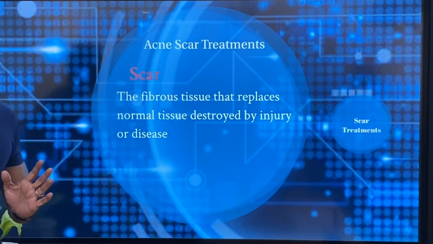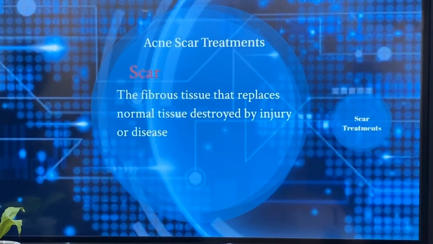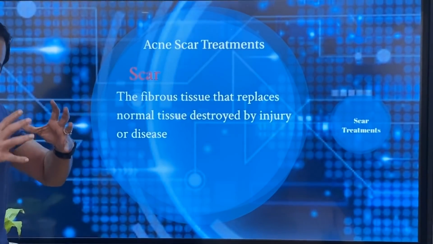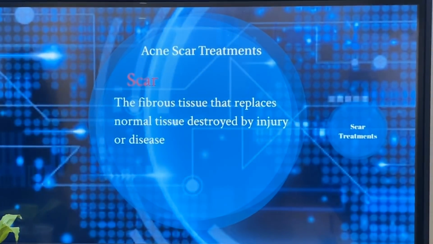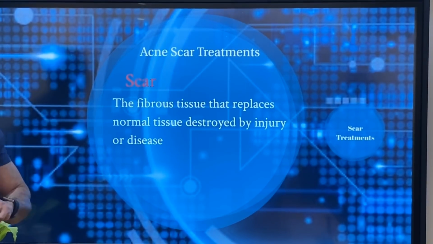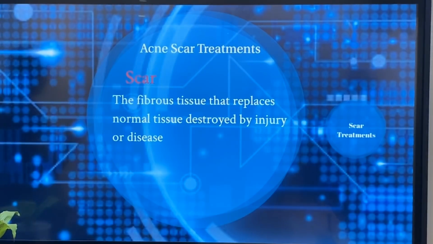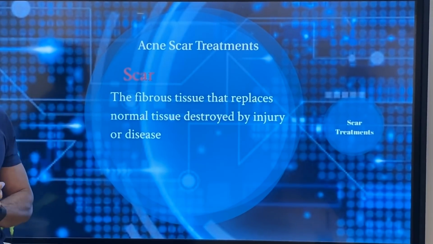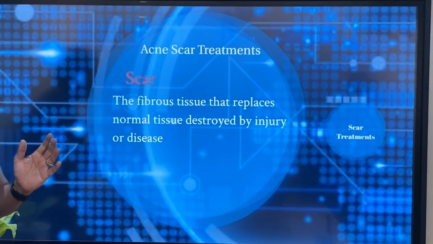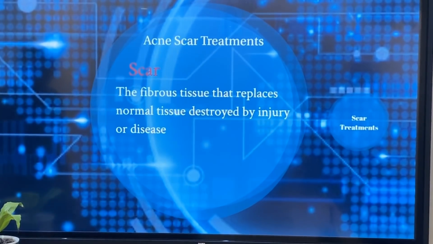You will have to differentiate a scar from a mark. A scar is where the tissue is damaged. A mark is just pigmentation. The marks can be brownish, black, or red pigmentation. So you will have to differentiate scars from marks.